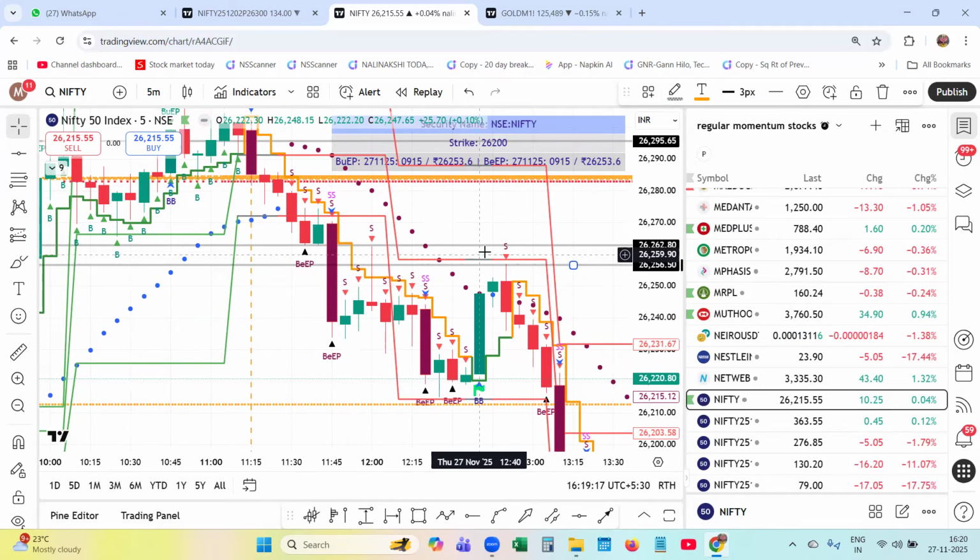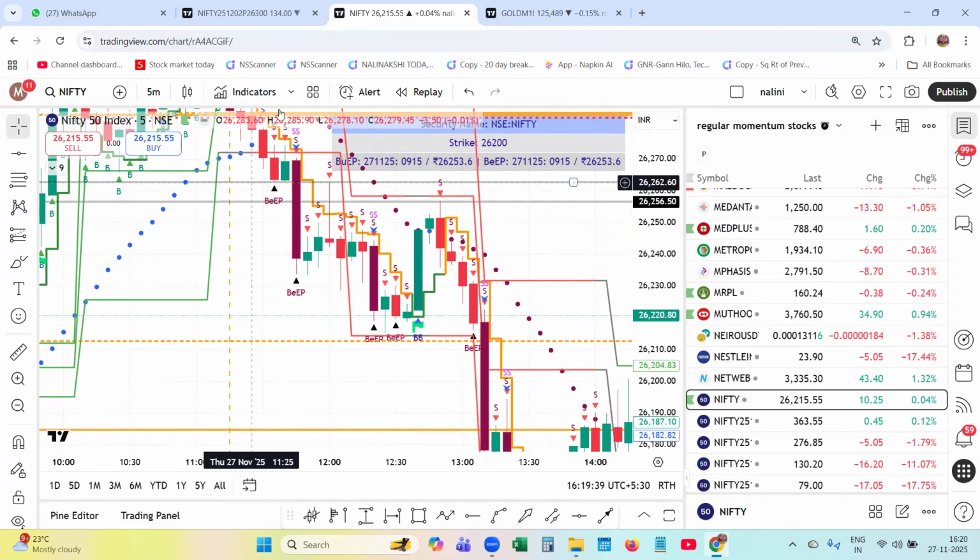This acted as a flip level. Exactly, you can see exactly around 26,000. If I place the cursor, you can see the market rejected from 26,256.5. So it was a wicking level, wicked above to this level, and the market started coming down.